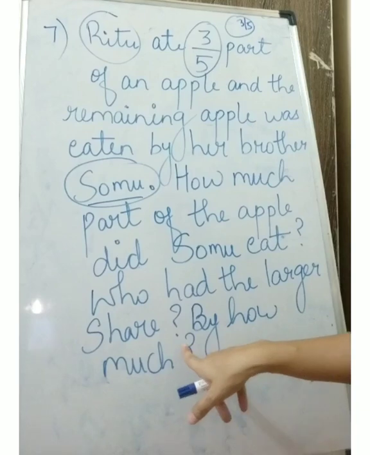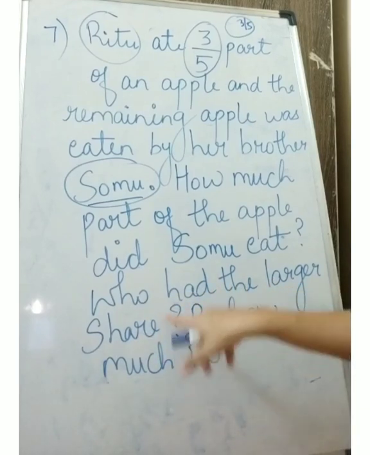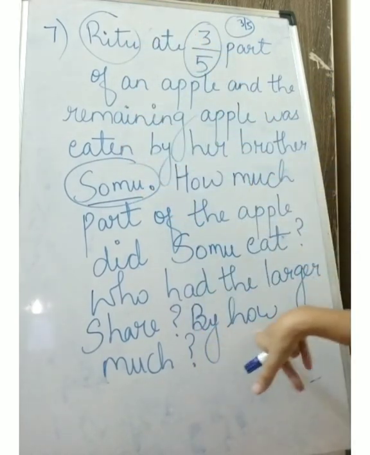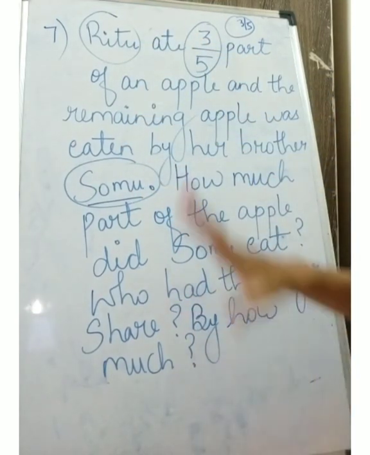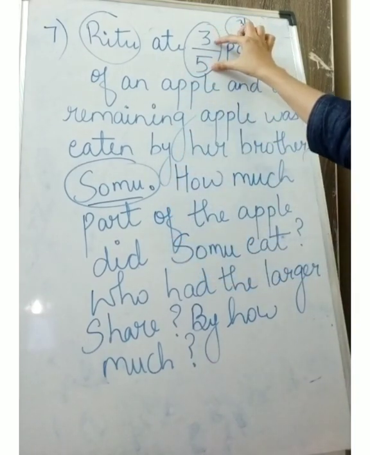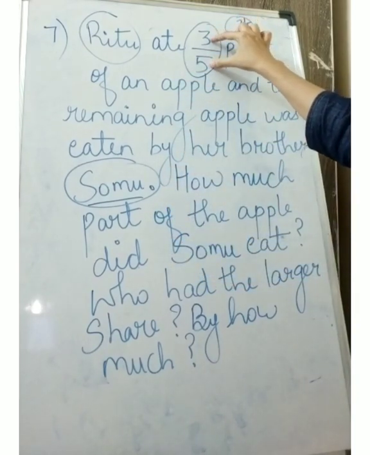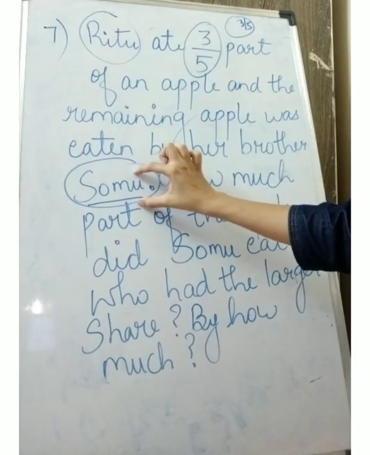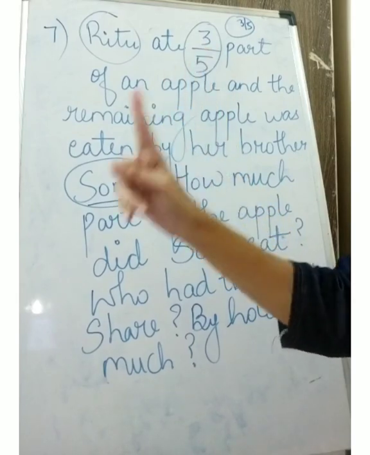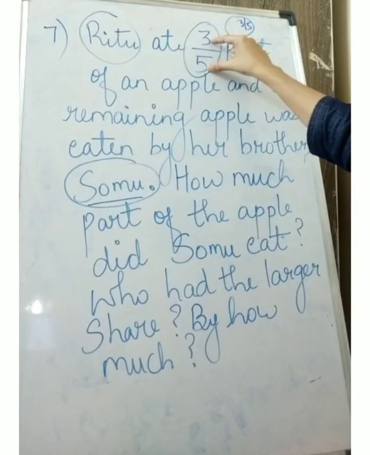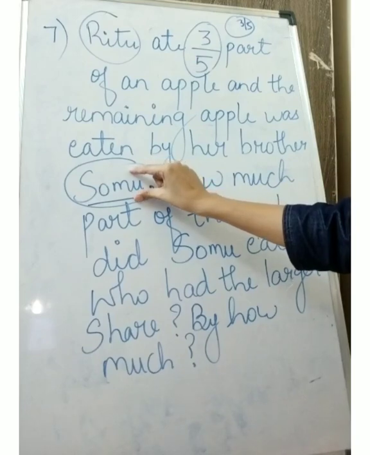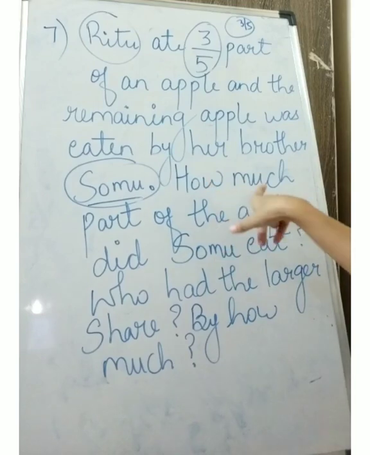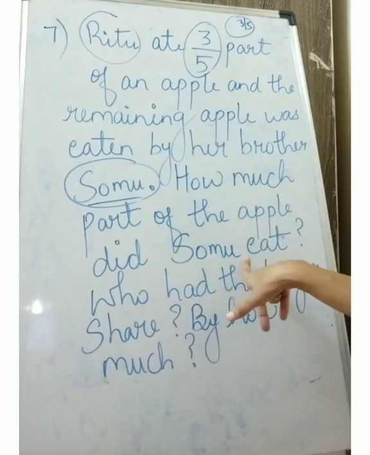And one more thing, we have to find out who had the larger share. Who had eaten the larger part of the apple, Ritu or Somu, by how much? So we have to find out two things. First thing, they have given in the question that Ritu ate 3 upon 5 part of an apple. So we have to find out how much Somu has eaten, because they have one apple. From that one apple, Ritu ate 3 upon 5 part. So we have to find out how much Somu has eaten.